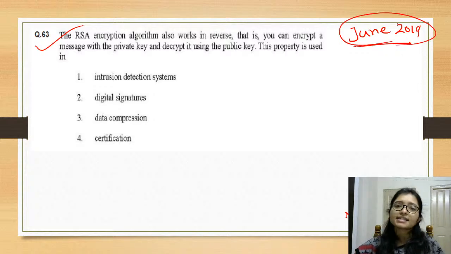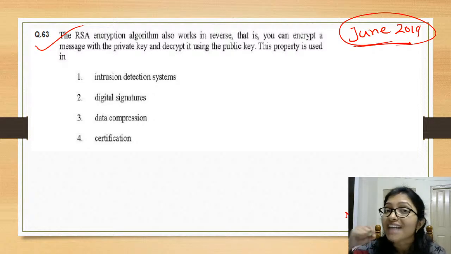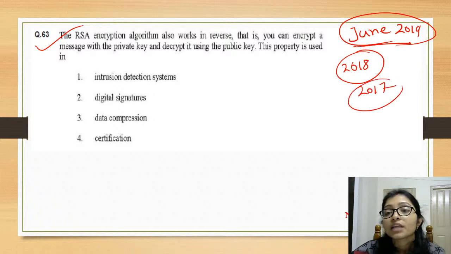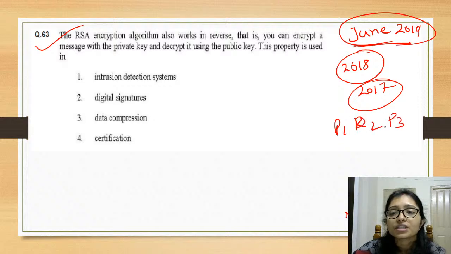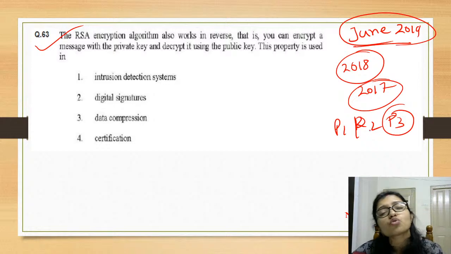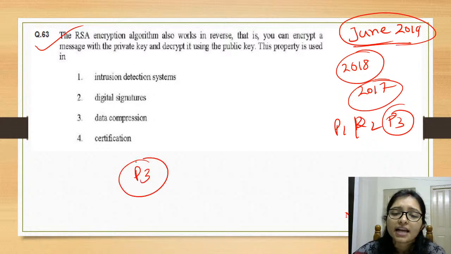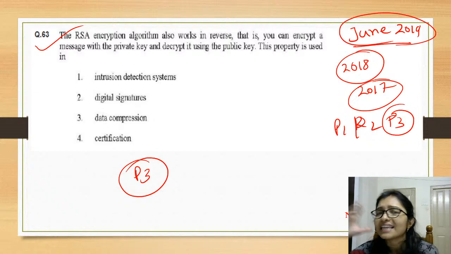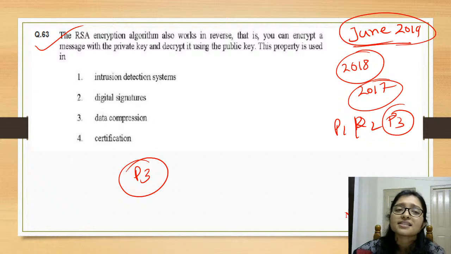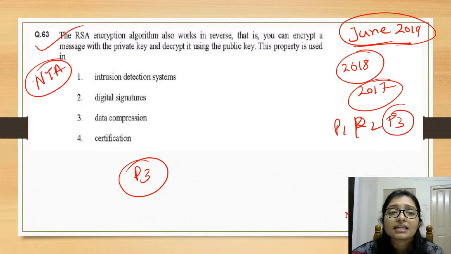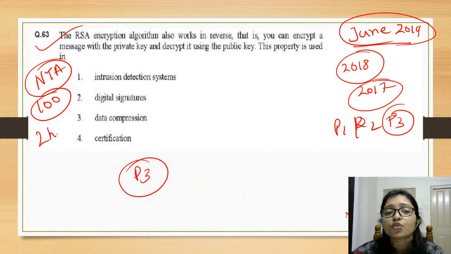Actually, as per my analysis, I have seen that NTA is not asking so much difficult or time-consuming questions. They are too smart. Previously, before 2018 till 2017, there were 3 papers, paper 1, paper 2 and paper 3, and for paper 3 they gave so much time. So for paper 3 they always tried to give some lengthy questions, but nowadays that is the NTA pattern. In NTA pattern there are 100 questions you have to solve in 2 hours.